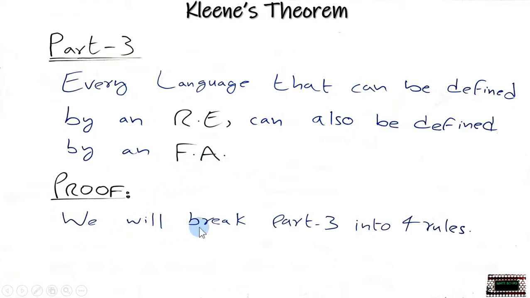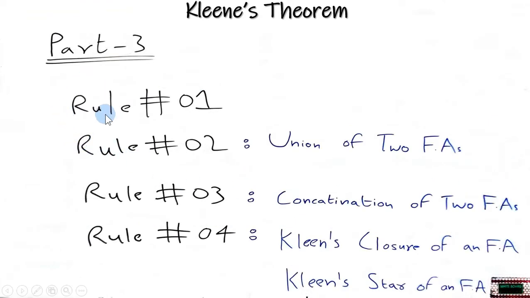We will break part 3 into 4 rules. Rule 1 is the basic rule. Rule 2 is called union of two FAs. Rule 3 is concatenation of two FAs. And rule 4 is known by two names: Kleene closure of an FA or Kleene star of an FA. We will learn all of these in our next video. For now, rule 1.